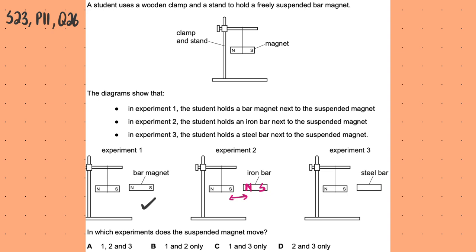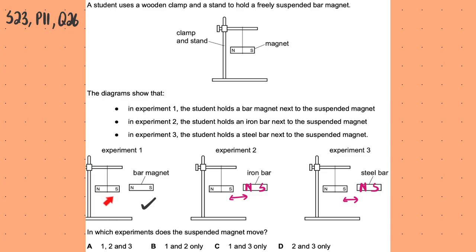For the steel bar, now the steel bar is also going to move. The steel bar is also going to have poles induced in it in the same way because induced magnetism is attractive, and in this case as well the suspended magnet would move towards here. So just something about experiment 1, even if these poles were reversed so that this south is here and this north is here, in that case as well the suspended magnet would move.